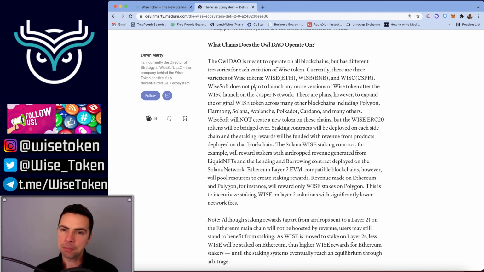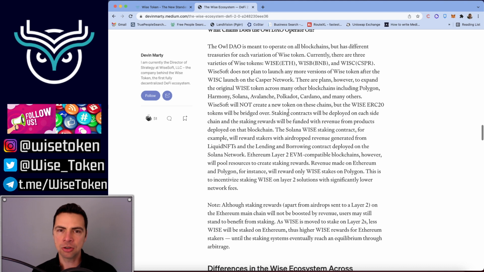Wisesoft does not plan to launch any more versions of WISE token after the YC launch on the Casper network. There are plans, however, to expand the original WISE token across many other blockchains, including Polygon, which we're already on, at least the token is already on Polygon, Harmony, Solana, Avalanche, Polkadot, Cardano, and many others.